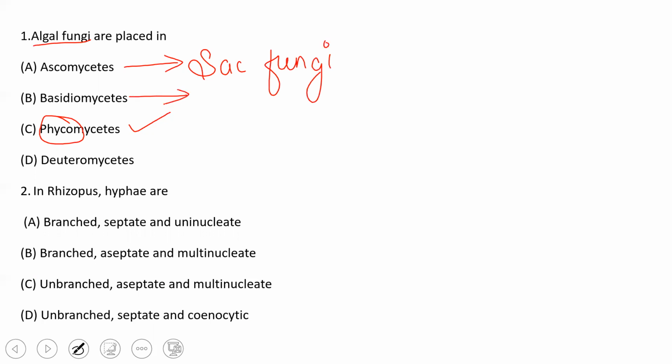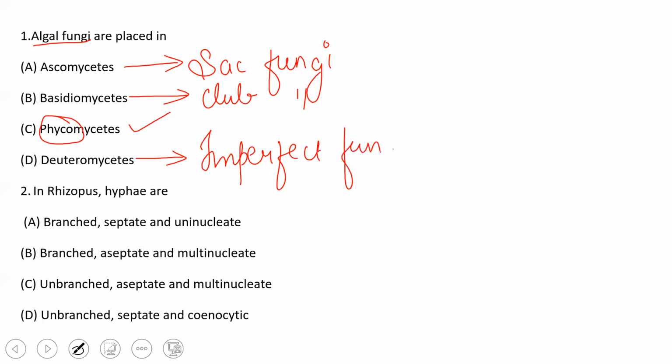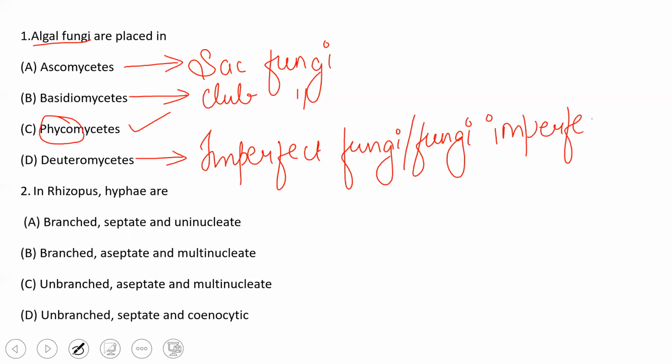Basidiomycetes are called club fungi. Deuteromycetes are called imperfect fungi, or fungi imperfecti. So henceforth the option is option C.